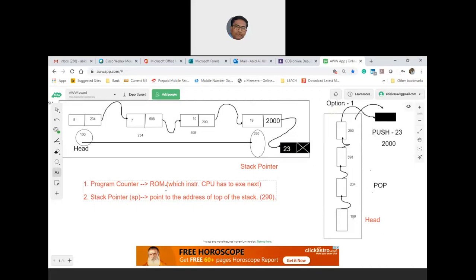After understanding the definitions of program counter and stack pointer, you can keep the address of the tail node as the stack pointer. But technically, in order to fetch the stack pointer, you are taking overhead.